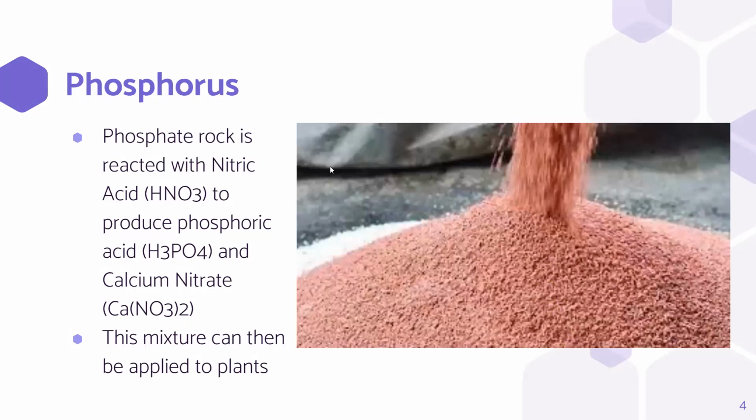The second most common type of fertilizer and the cause of eutrophication is phosphorus. Phosphate rock is reacted with nitric acid, HNO3, to produce phosphoric acid, H3PO4, and calcium nitrate, Ca(NO3)2. This mixture is then applied to plants. This is the nutrient that causes eutrophication in bodies of water, as algal blooms consume the phosphorus and then grow out of control for the particular system of water that they are affecting. This is a visual of what phosphorus-based fertilizers look like.